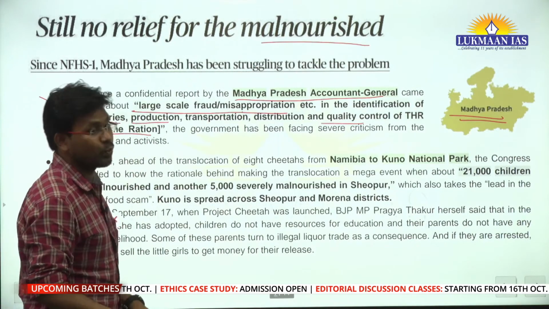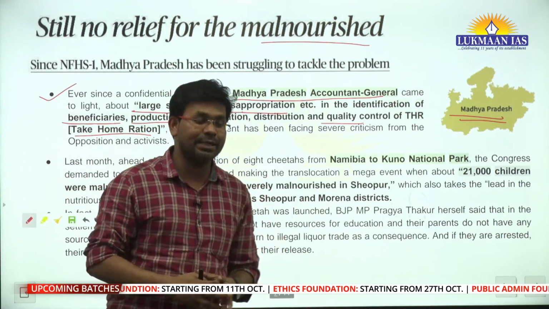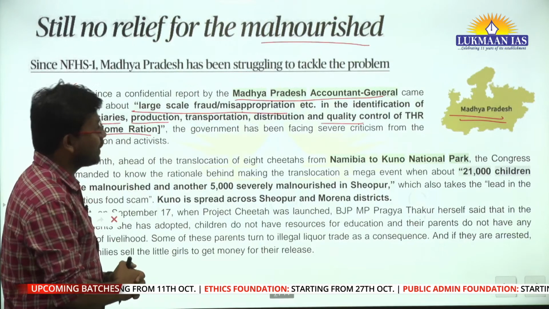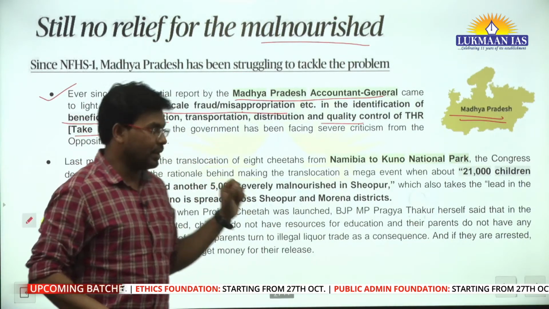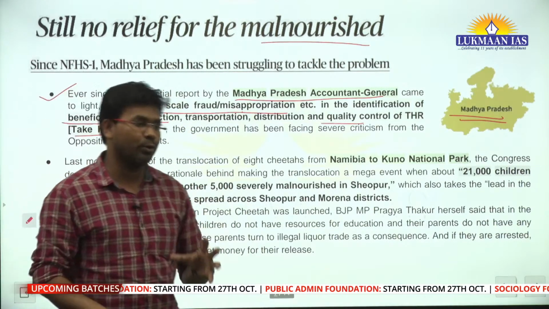And Madhya Pradesh is one of the states in India with the highest prevalence of malnourishment. That's why the Madhya Pradesh government is under pressure to come out clean.